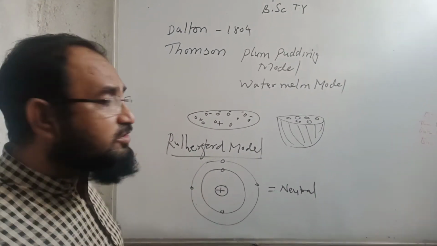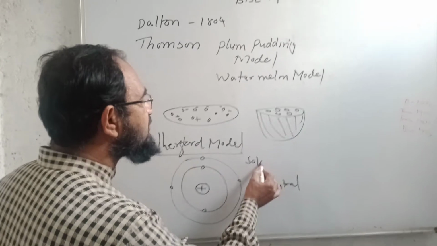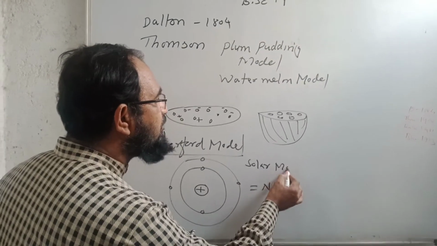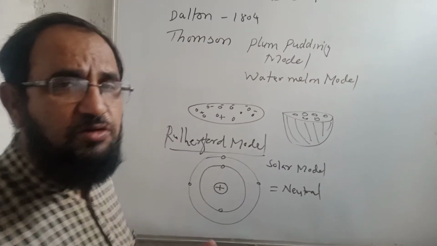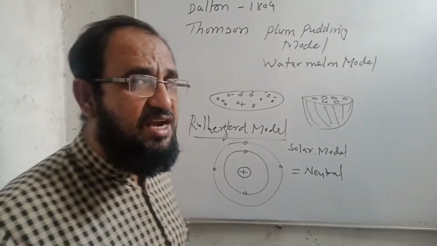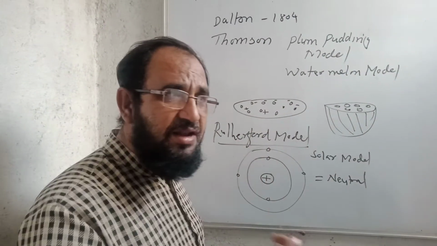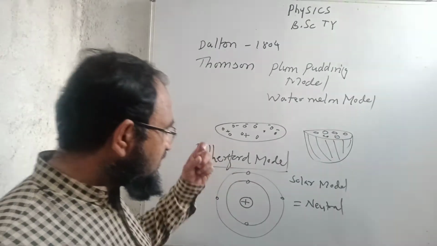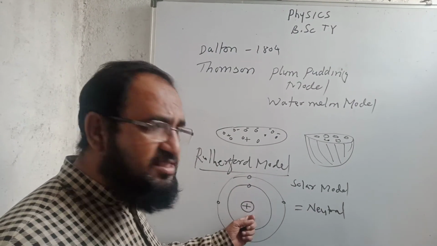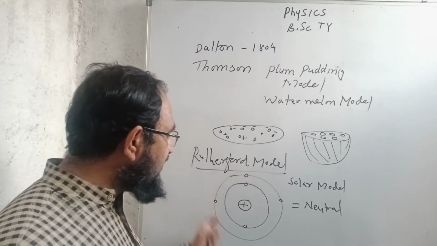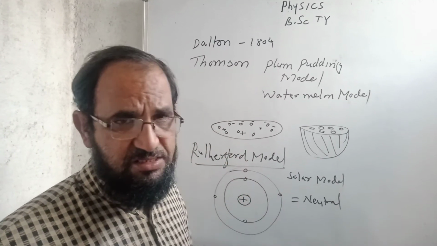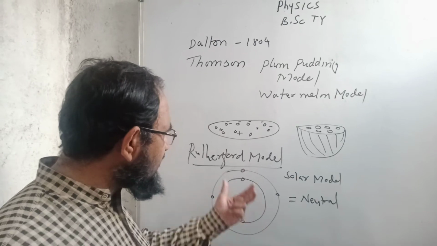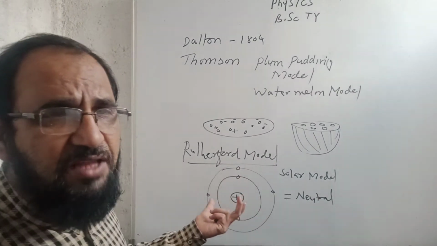This model is also called the solar model, because in the solar system the sun is at the center and all the planets are revolving around the sun in circular orbits. In the same fashion, here the nucleus is at the center and all the electrons are revolving around the nucleus. So this model gives sufficiently good information about the atom.